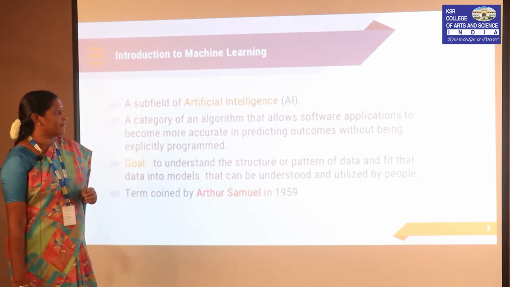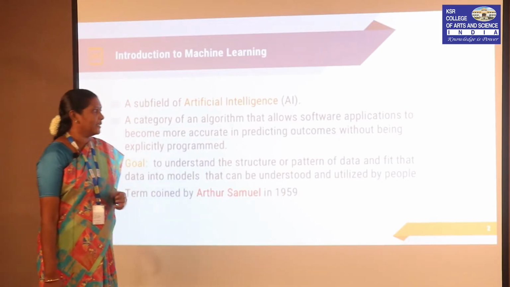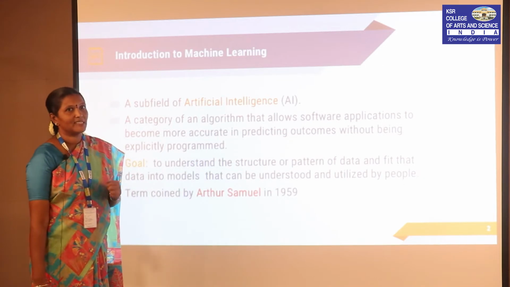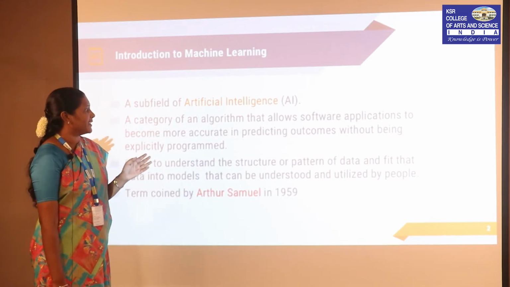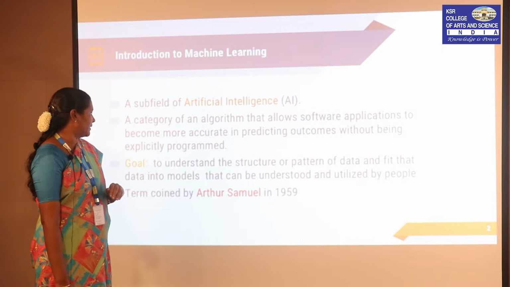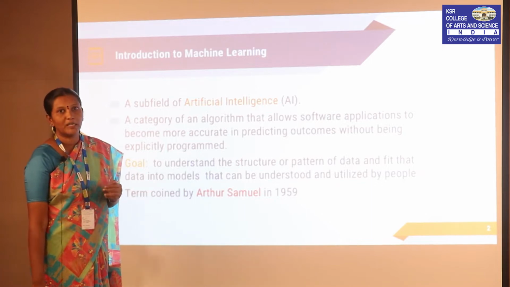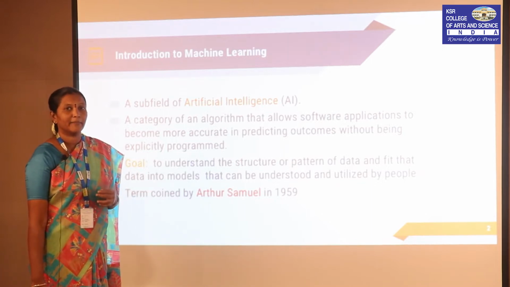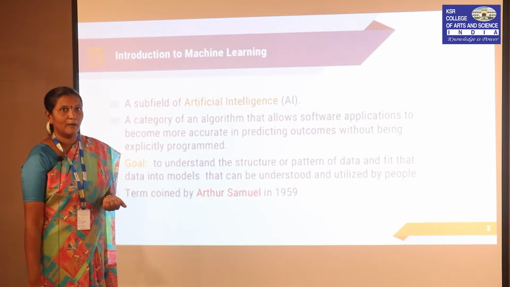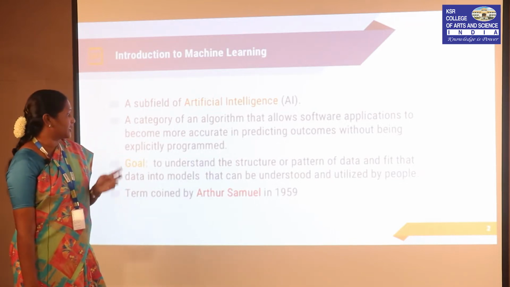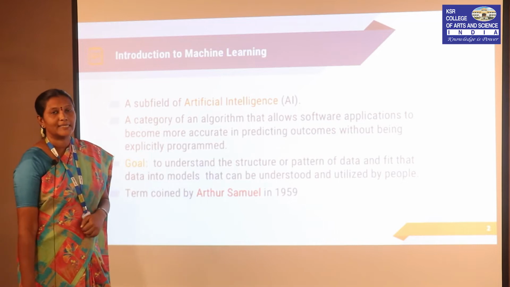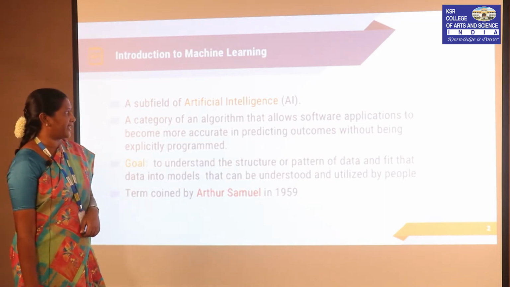The main goal of machine learning is to identify the data, find the structure or pattern of the data, and fit that data into the models that are required, so that it can be utilized by people. The term machine learning was coined by Arthur Samuel in the year 1959.